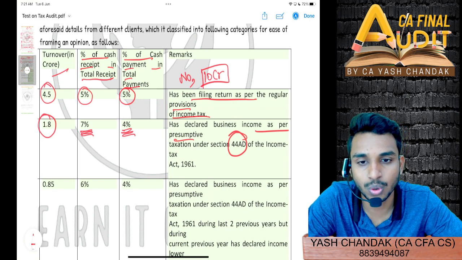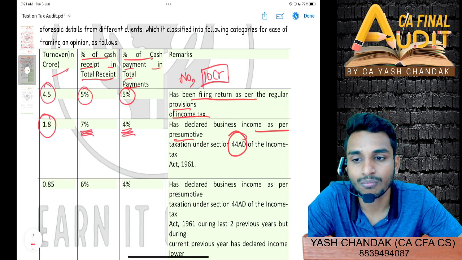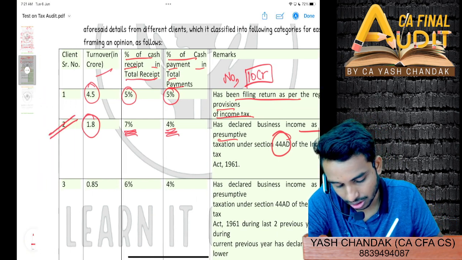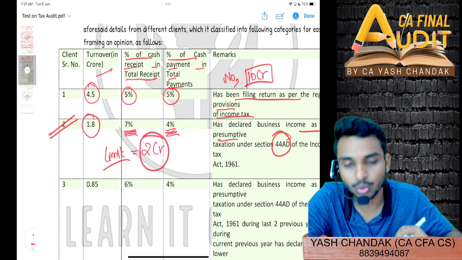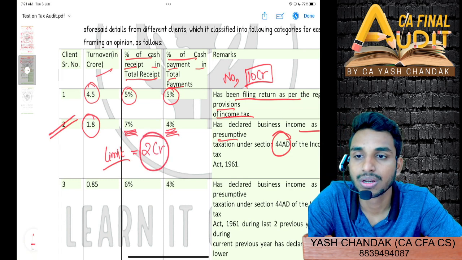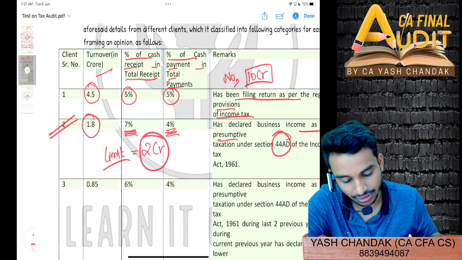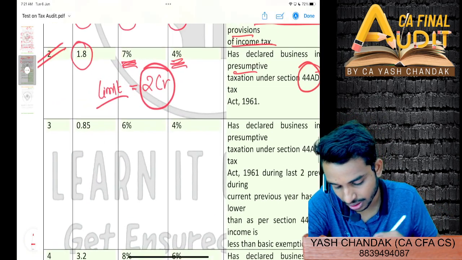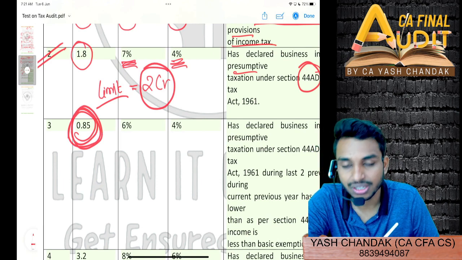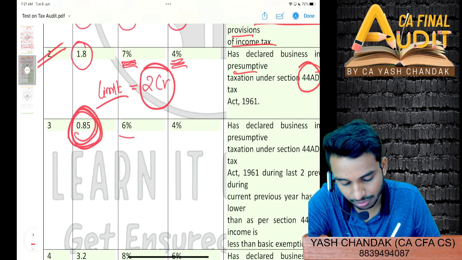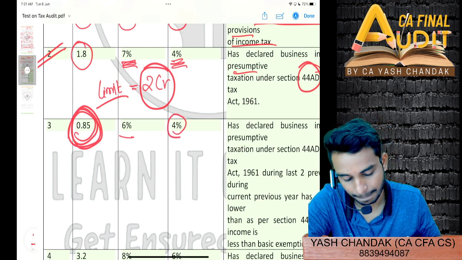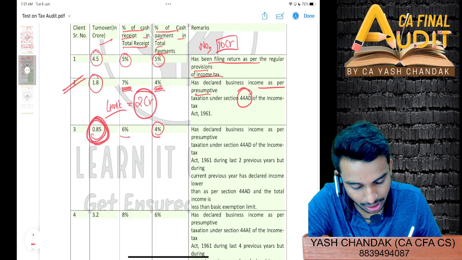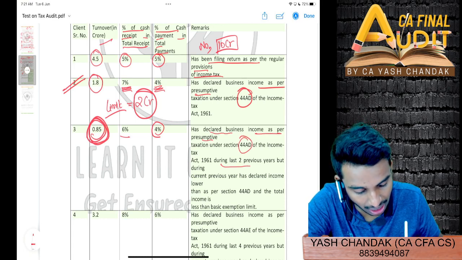No, sir. Limit is how much? 2 crore, right? 2 crore is the limit here, so therefore he will again not be required to get his books audited. Now 0.85 is the turnover. 6% out of total receipts is the cash receipts, and 4% out of total payments is the cash payment. Now has declared business income as per presumptive section 44AD only during the last two previous years.